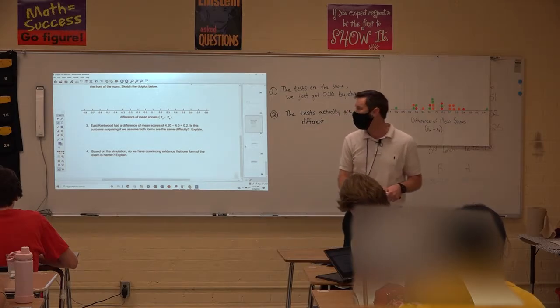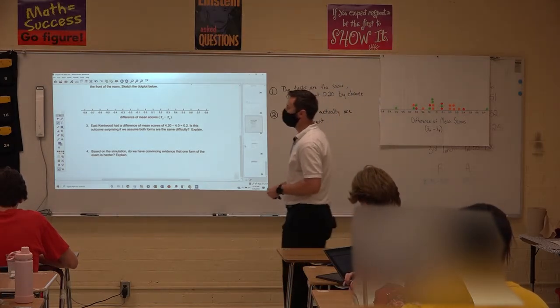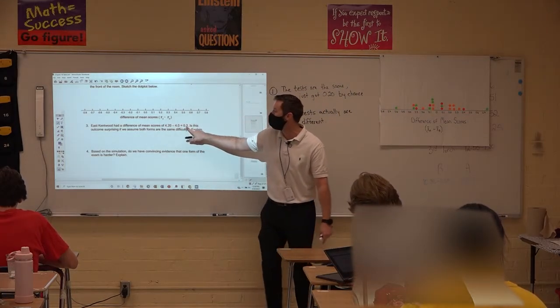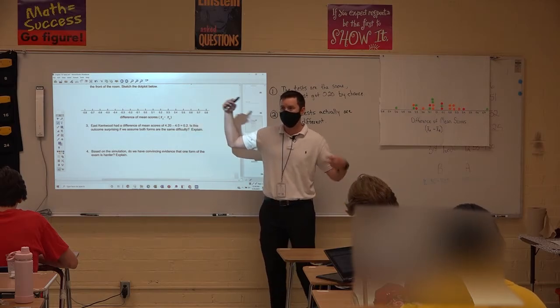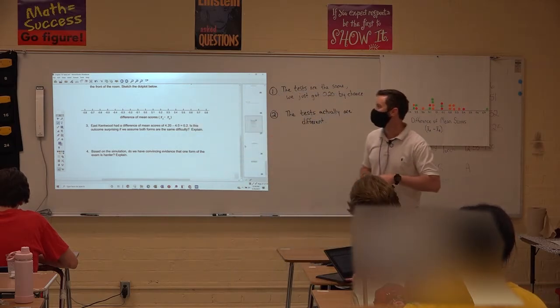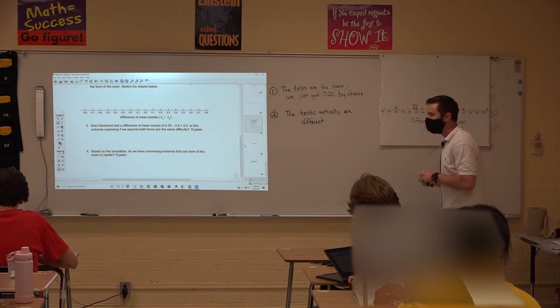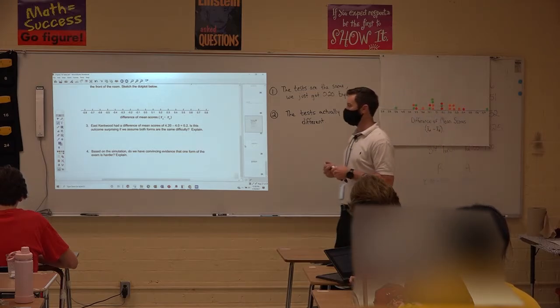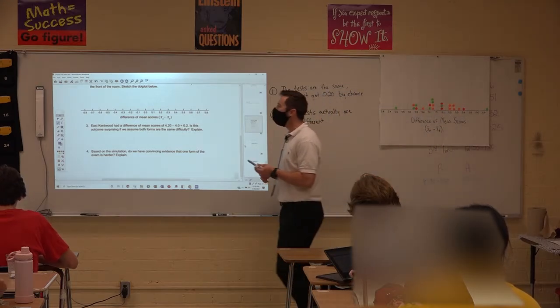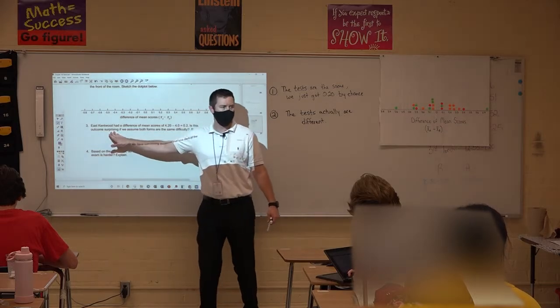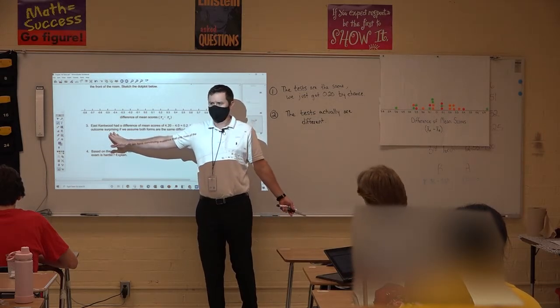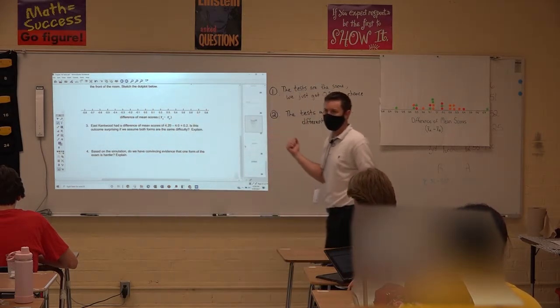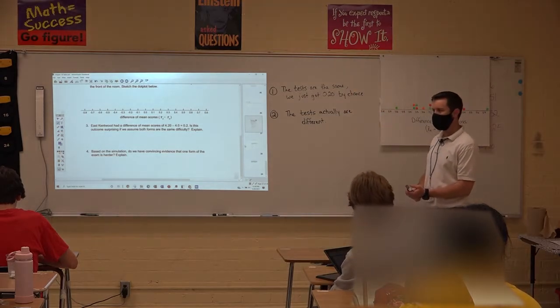East Kentwood, if you remember from the beginning of the problem, had a difference of mean scores of 0.2, which means they were higher on test A, form A. Is this outcome surprising if we assume both forms are the same difficulty? Well, what is it that's going to tell us whether or not it's surprising? Like, what am I looking for? What do you mean by p-value?